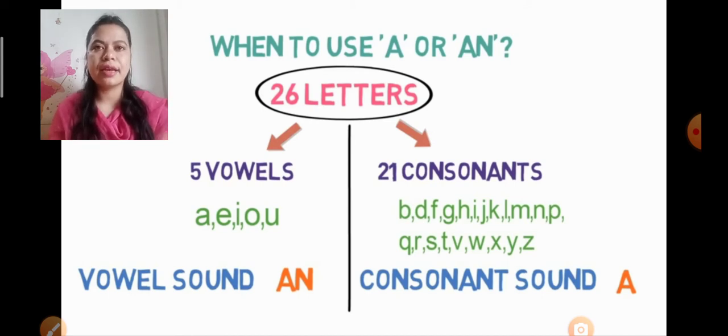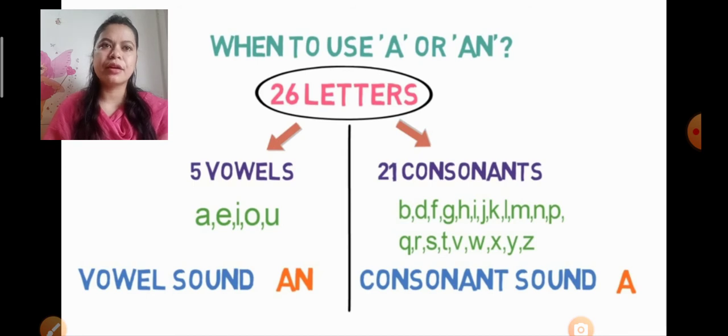We are not saying that when a noun starts with a vowel. We are saying that when a noun starts with a vowel sound, there we use an.